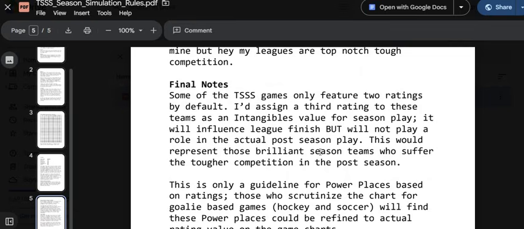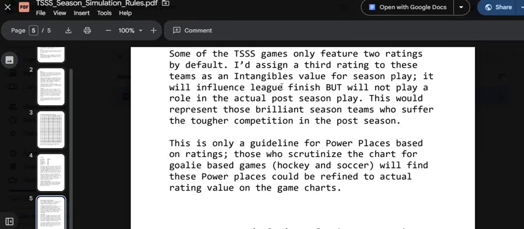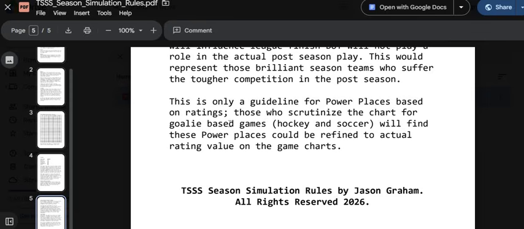Okay, but what does this reflect? It reflects teams that kick ass during the season. But when it comes to the postseason and they're facing tougher competition, reality comes to those teams. So that intangibles in like baseball and boxing would maybe help place them as season division winners. But then they get to the postseason when they're facing other teams as good as them. Those intangible ratings in the normal game don't show up. There is no need for it, but it would be great for your season. But then that goes away to simulate your postseason play.